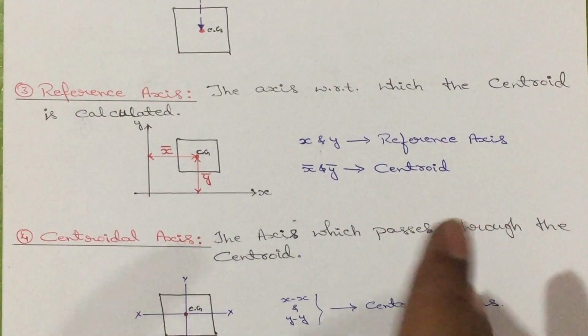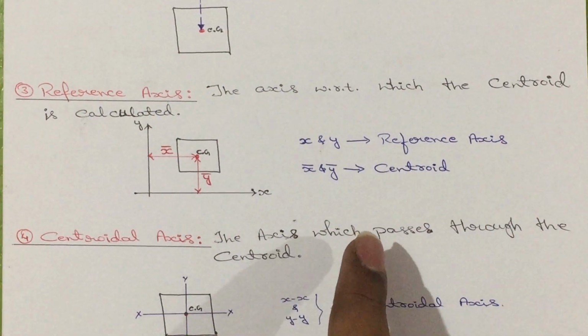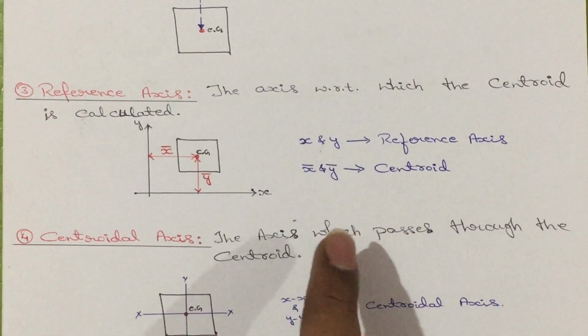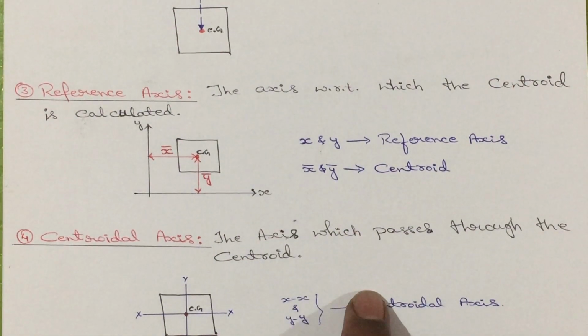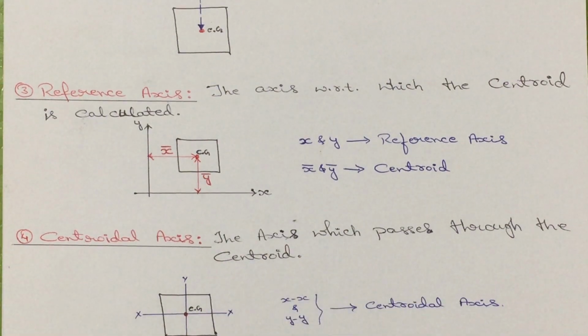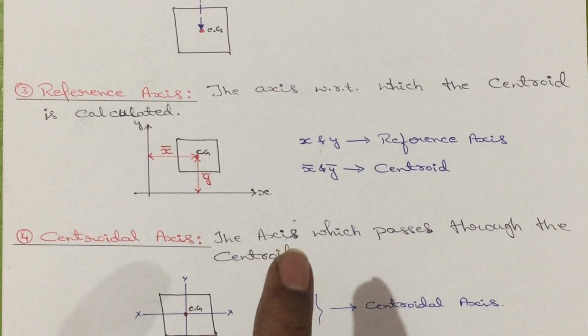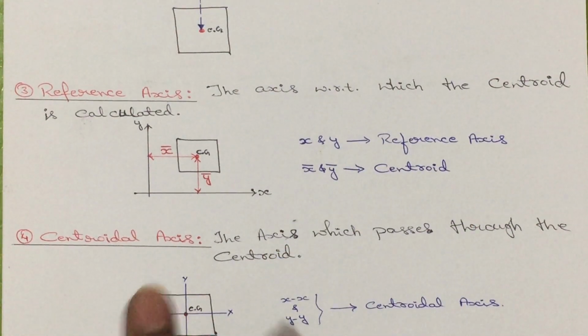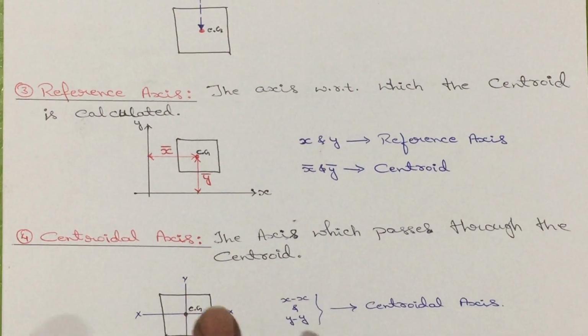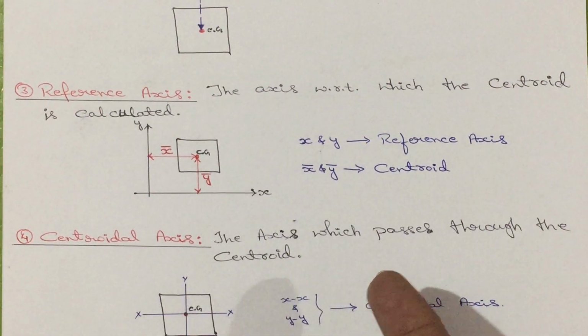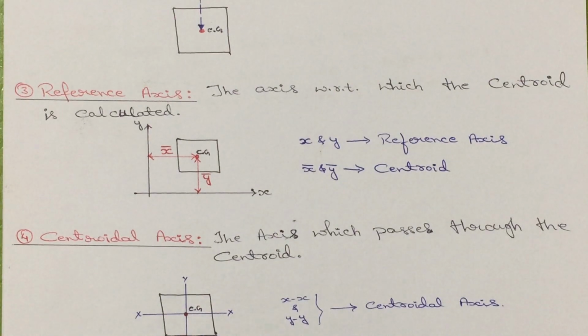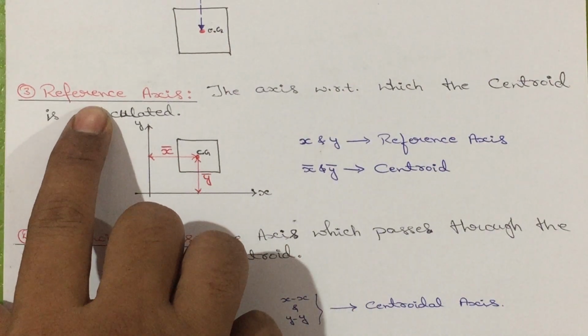Here Yelahanka and Doddaballapur act as the reference. With respect to this reference, we are going to measure the distance of the Rajankunte. Here also centroid is nothing but distances. These distances are calculated from the reference axis. The axis with respect to which the centroidal distances are calculated are known as reference axis.